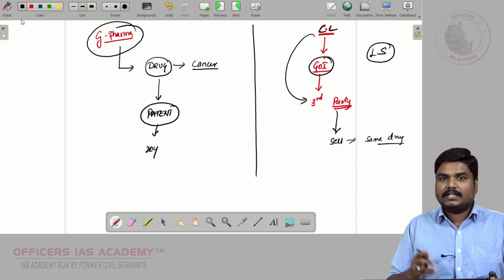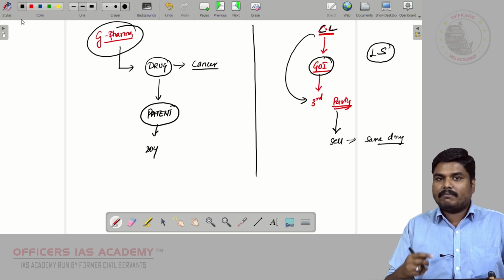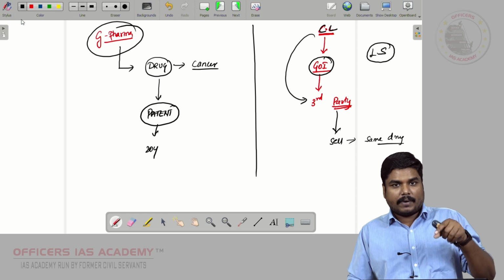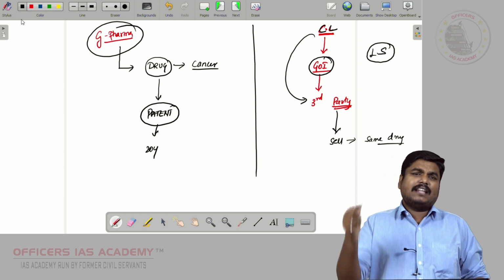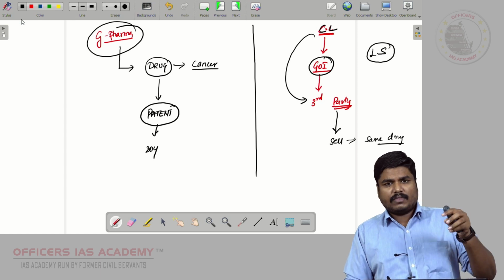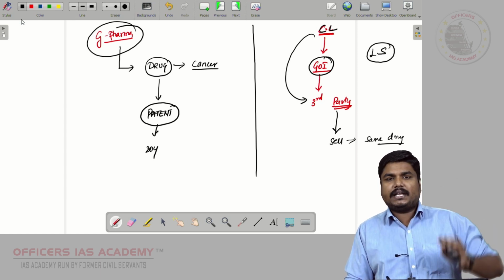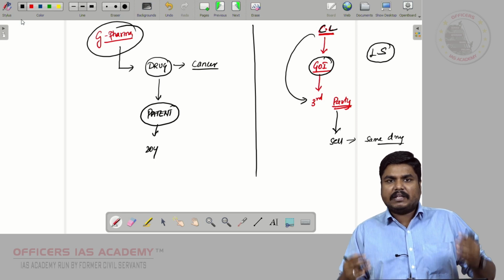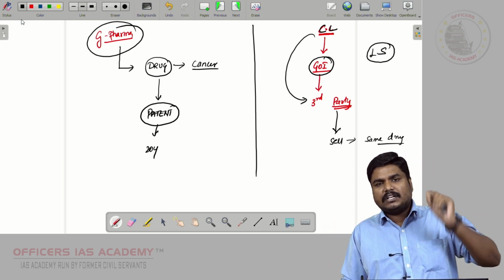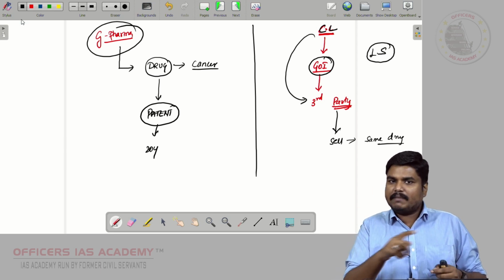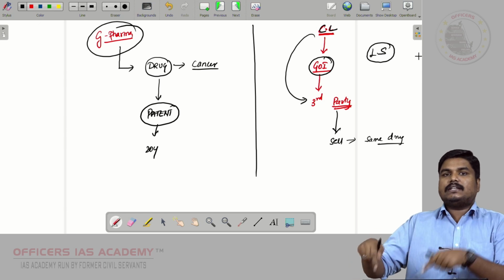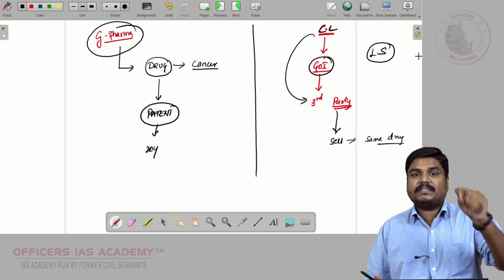What is the TRIPS agreement? In WTO, there are various agreements signed by the member countries. TRIPS is the Trade Related Intellectual Property Rights Agreement. So there is an agreement which is signed by the member countries of WTO related to intellectual property, patent, copyright, trademarks. We all know about that, right? So regarding this intellectual property, an agreement has been signed. Is India doing compulsory licensing not violating the TRIPS agreement?